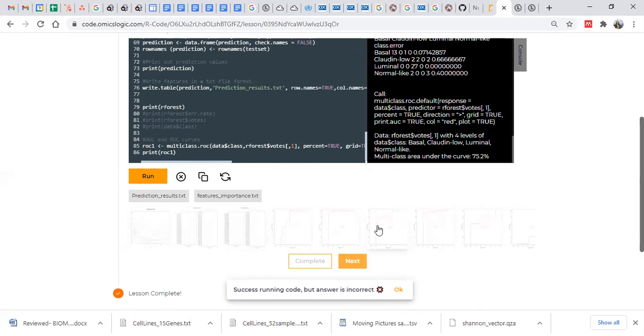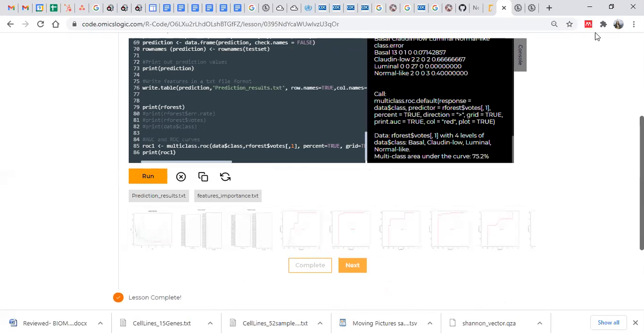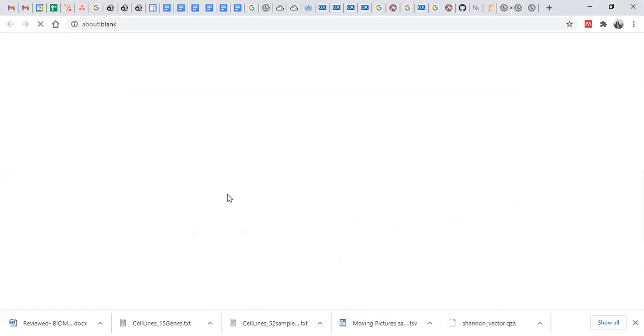So there are the different outputs that you got. This is what the ROC curve results show. This is how much value you get, that is nearly 75%. There are two important outputs that I have written into the file. The first one is feature importance.